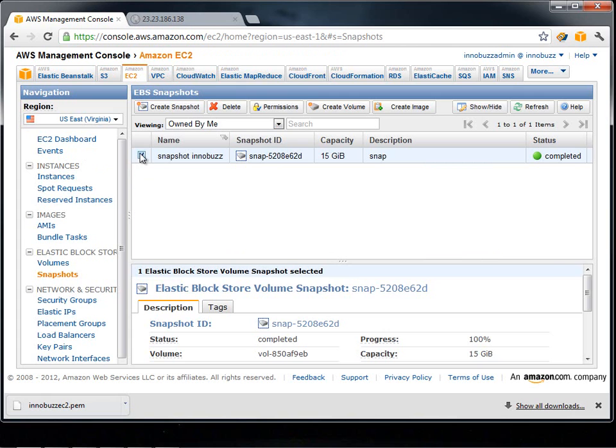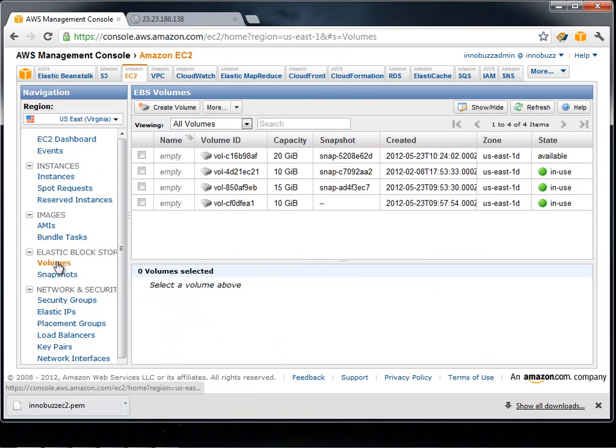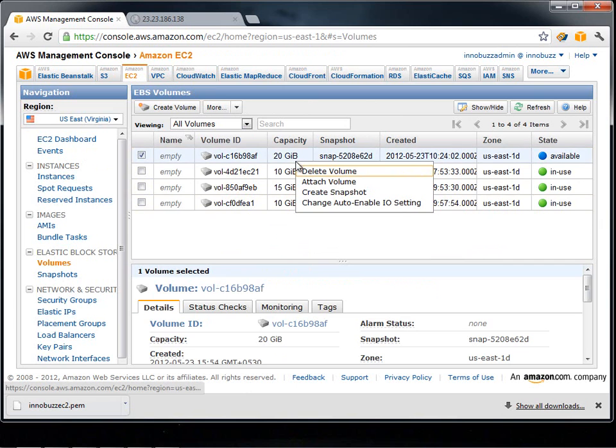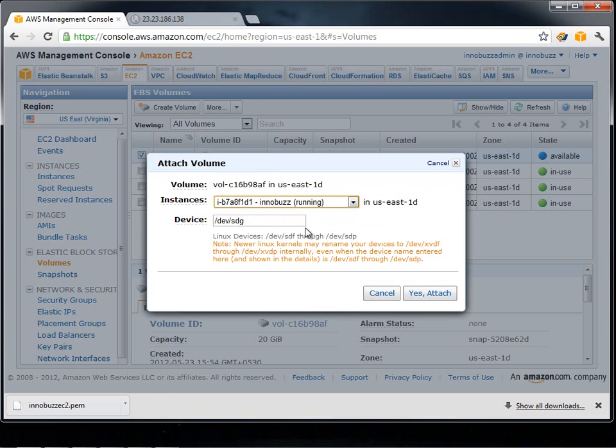Now, to check if the volume is created or not, we need to go back to the volumes tab under the EC2 dashboard. So we have 5 volumes here, which is now available, the 20 GB. Now we can go ahead and attach this volume to our EC2 instance. We can select InnoBus over here, and it would be mounted on /dev/sdg.